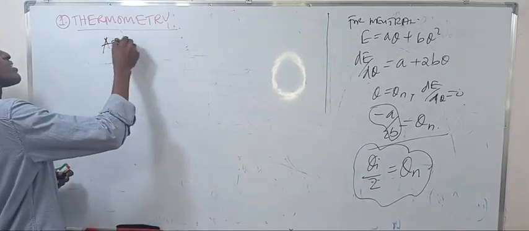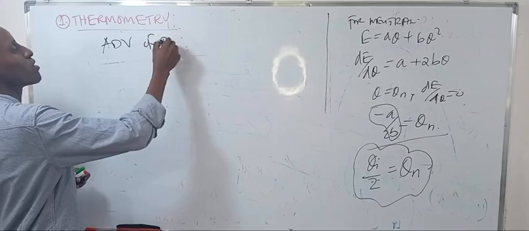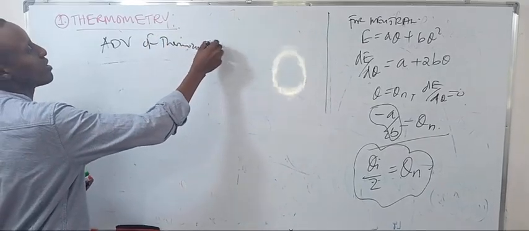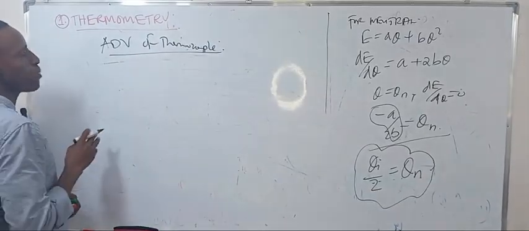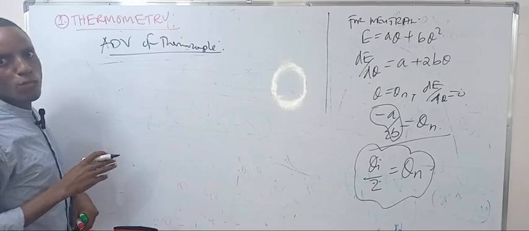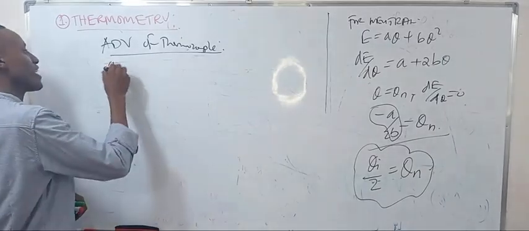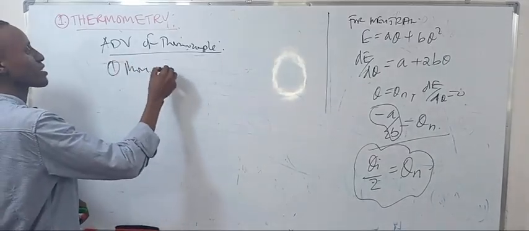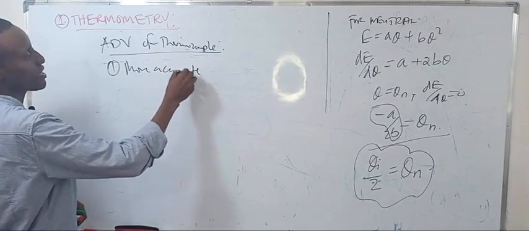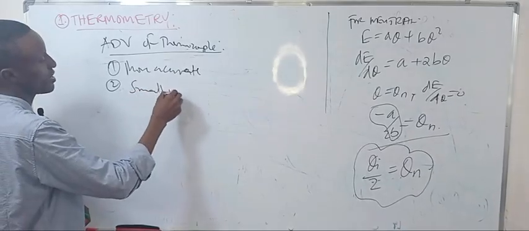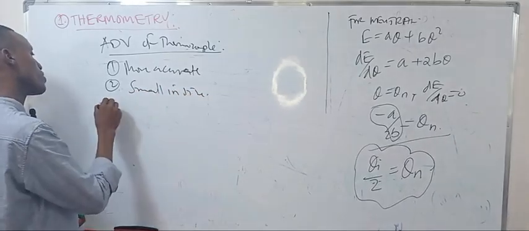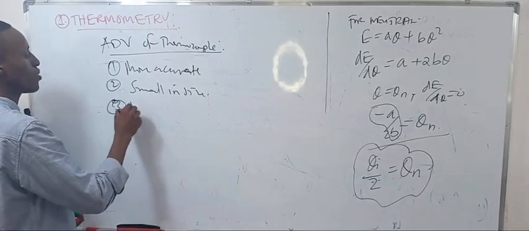Advantages of the thermocouple: it is more accurate than that one, it is smaller in size, and it also has a wide range.